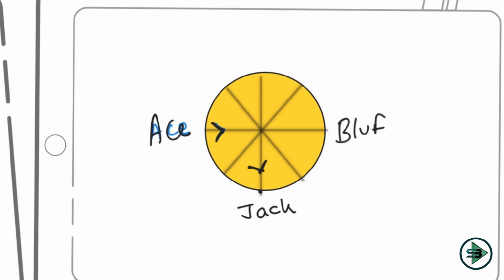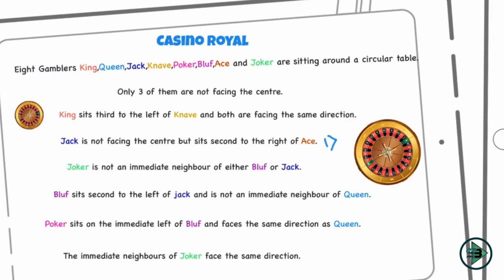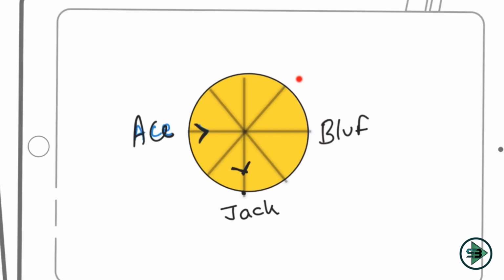And it's not an immediate neighbor of queen. Okay, bluff sits second to the left of Jack, and bluff is not an immediate neighbor of queen, which means queen cannot be at this position, and queen cannot be at this position as well. So what positions are left for queen? Let's see. Queen can be at this position, yes, queen can be here or queen can be here. So these are the only three locations left for queen, because I know queen cannot be adjacent to bluff.